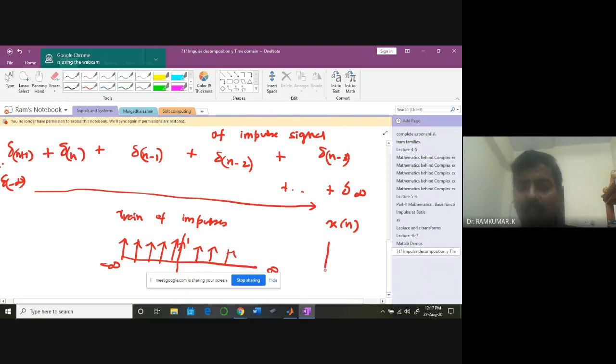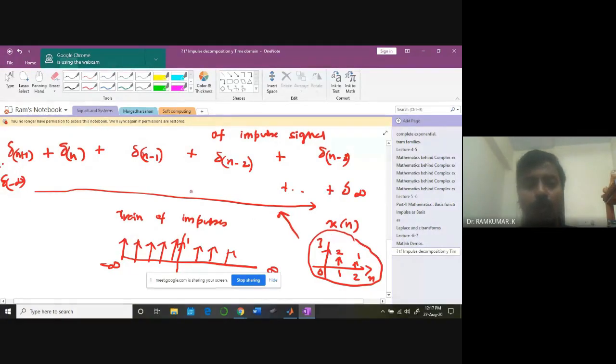Now, I have a signal x of n, the signal I gave you: 3, 2, 1, at time instants 0, 1, 2. I want to represent this as a linear combination of these impulses.